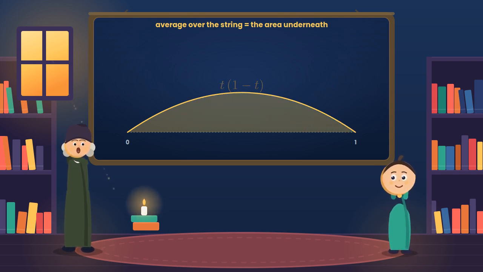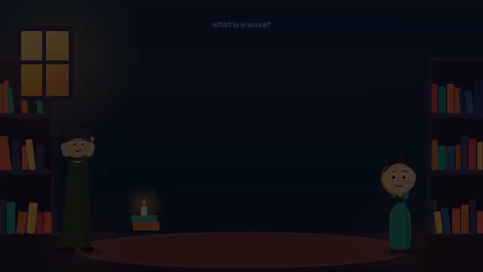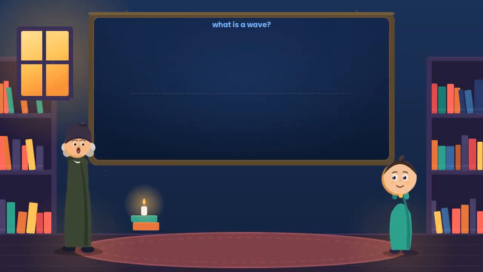Now take one more average across the whole length. The area under it from 0 to 1 is 1/2 minus 1/3, exactly 1/6. So, tallied by position, our number is 1/6. Hold on to it. Now for something completely different, a second way to describe the very same string, built entirely out of waves.